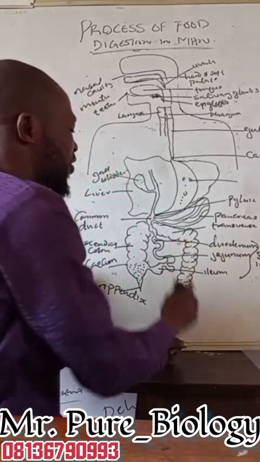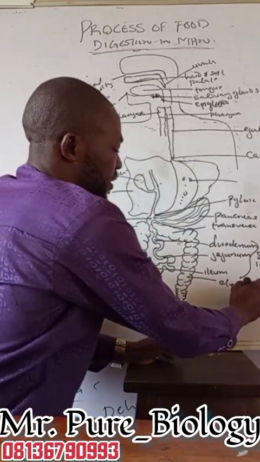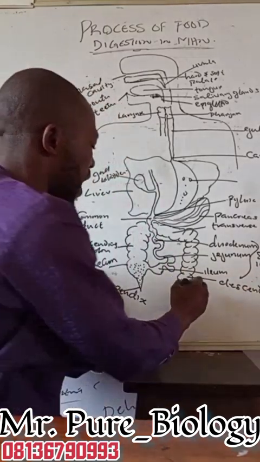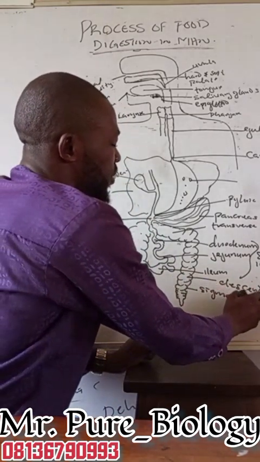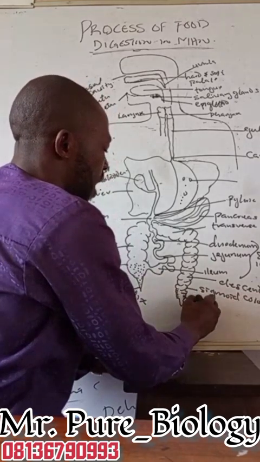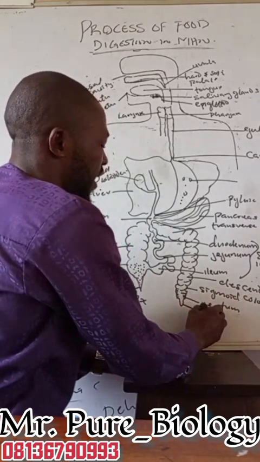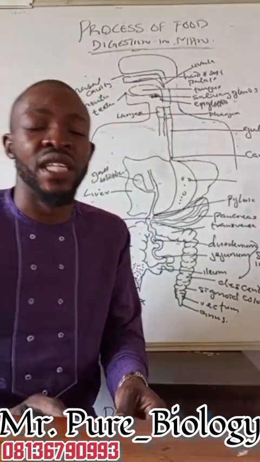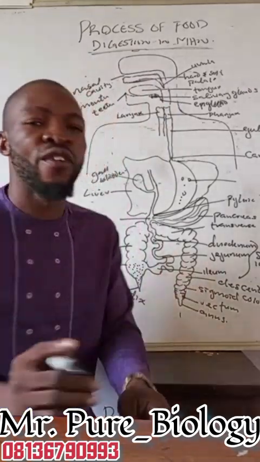Now, for the continuation of this one, we can refer to it as the descending colon. This is the descending colon. Then we have what we call the sigmoid colon. Then we have our rectum. After the rectum, we have our anus. That is where undigested food will pass through, and it comes out in the form of feces.